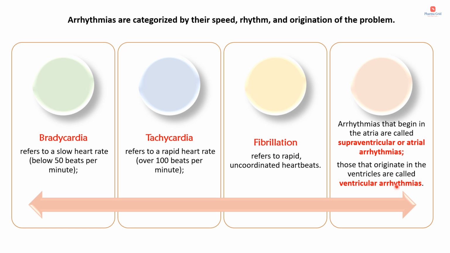And the last one is ventricular fibrillation, which is the most deadly arrhythmia. Here the ventricular contractions will be completely asynchronous. The most common cause of ventricular fibrillation is inadequate blood flow to the heart. It may be due to coronary artery disease, myocardial infarction, cardiovascular shock, electrical shock, etc.